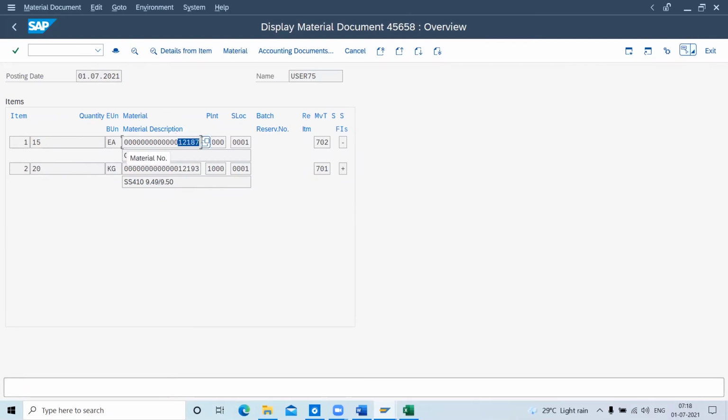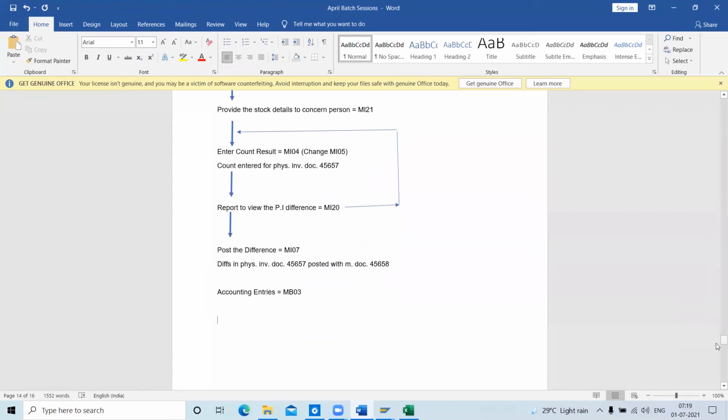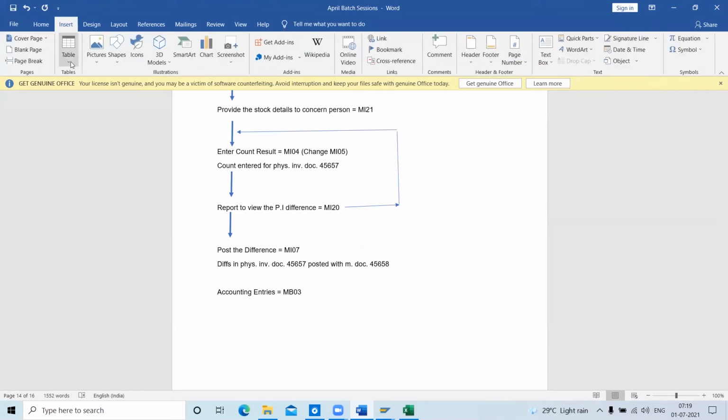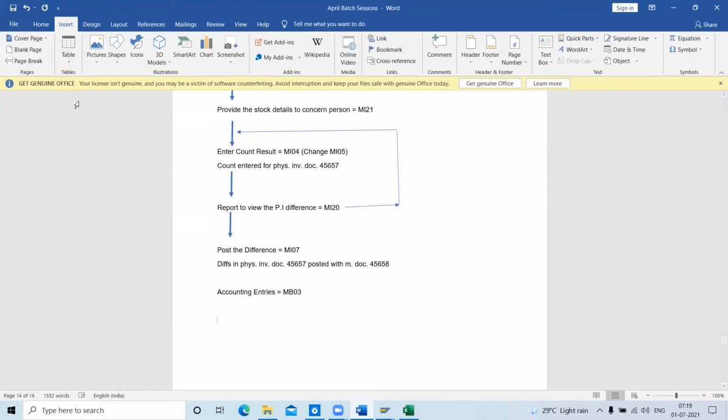For this material, I found this 15 quantity shortage, so the movement type I got is 702 minus. Here I got 20 quantity more, and the movement type is 701 plus. Plus means we are gaining, and minus means we got less quantity. Let me enter here. Two tables are enough.